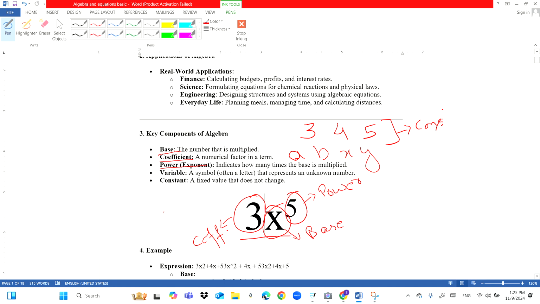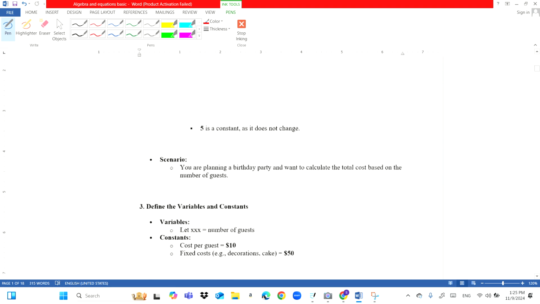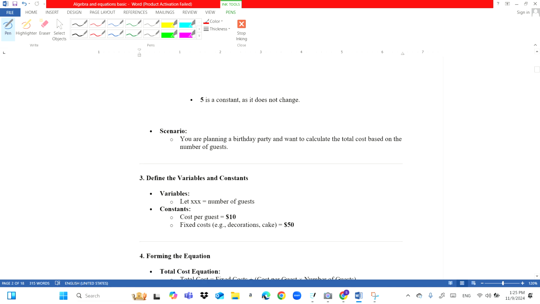Okay, so now where do we use algebra? Let me end this video with an example. Here I have an example scenario: you are planning a birthday party and want to calculate the cost based on the number of guests. When you're planning a birthday party, you need decoration and cake. Let's say the decoration and cake cost you $50. So this is constant because the decoration does not depend on the number of guests. Whatever the number of guests is, you are going to have a constant number of balloons for the decoration, and you're going to have one cake. So the value is fixed here. In this case, this is a constant.